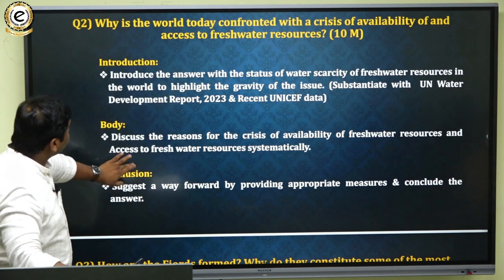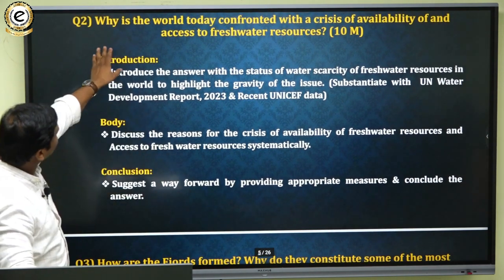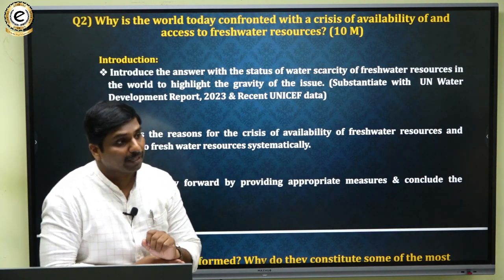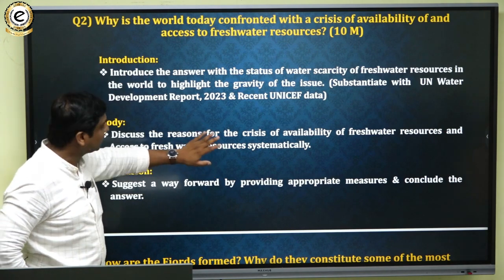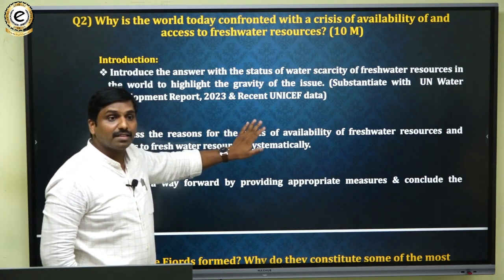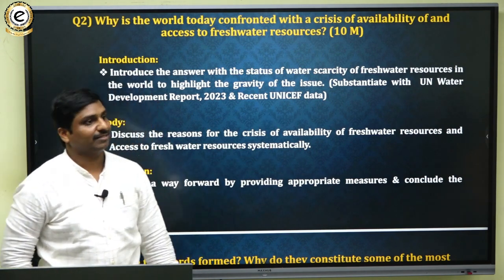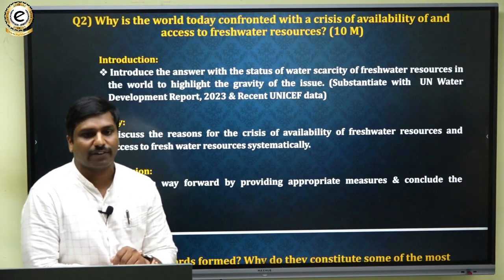Then in the body portion, what you have to do? The question is asking why the water crisis is there. So what is the chief demand of the question? The chief demand of the question is: what are the reasons, what are the factors that are responsible for the scarcity of fresh water?